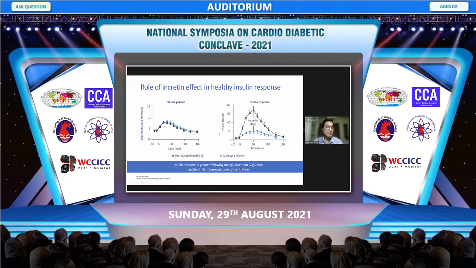Till now, we were thinking that the greatest stimulus for beta cells to produce insulin is glucose, but now it's very clear that more than 60% of the stimulatory effect on beta cells comes from the incretin hormones, GLP-1 and GIP. In diabetes, both these hormones are deficient, so there is an incretin defect. This mechanism of beta cell defect can be addressed by many therapies, either GLP-1 receptor analogs, or oral drugs which prevent degradation of native GLP-1.